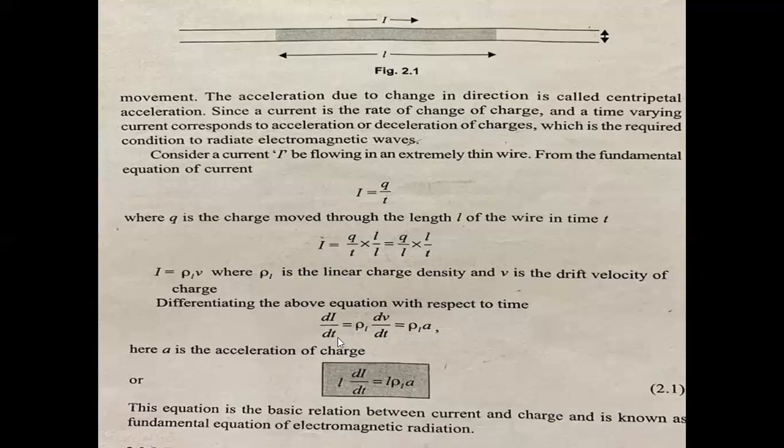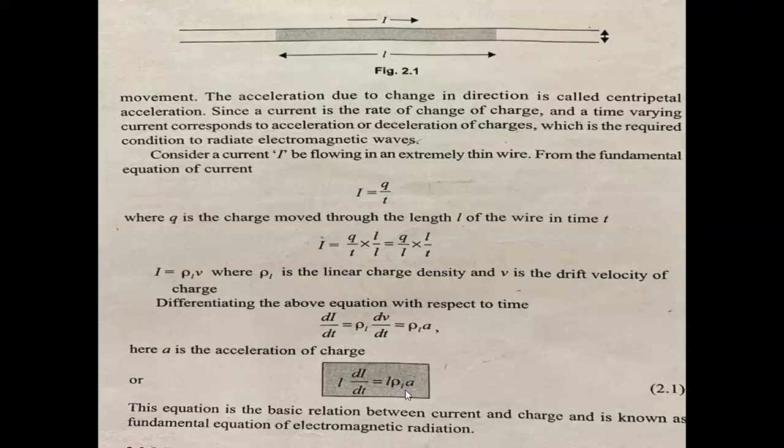On multiplying both sides with L, we get L di by dt equal to L rho L A. This equation is the basic relation between current and charge and is known as the fundamental equation of electromagnetic radiation. L di by dt is equal to L into rho L A.